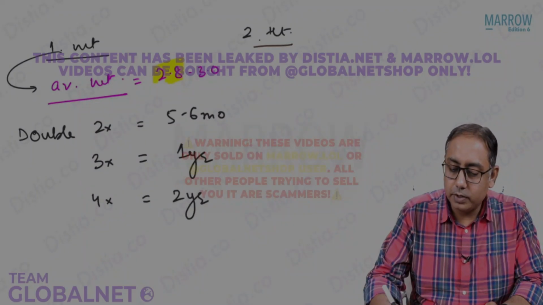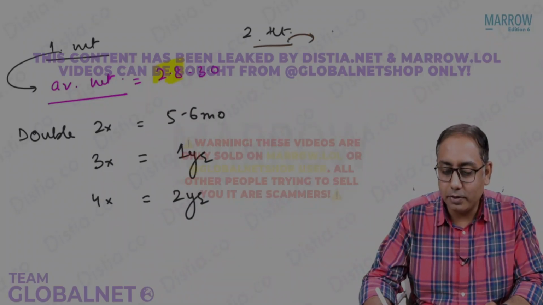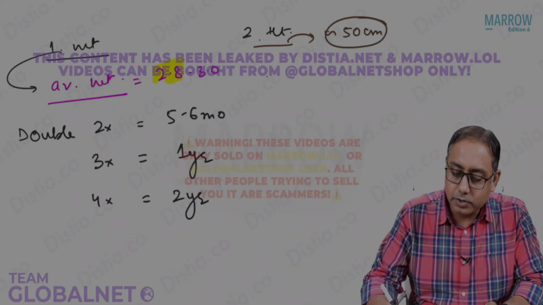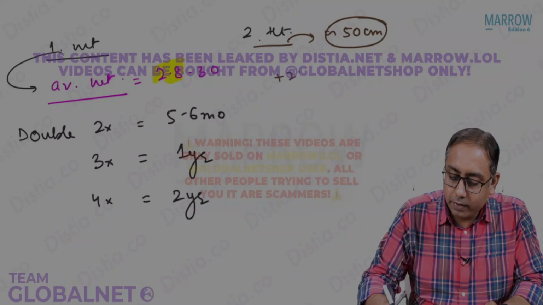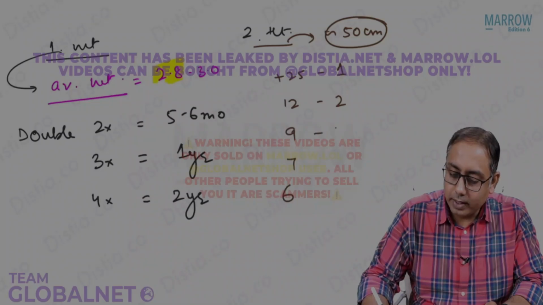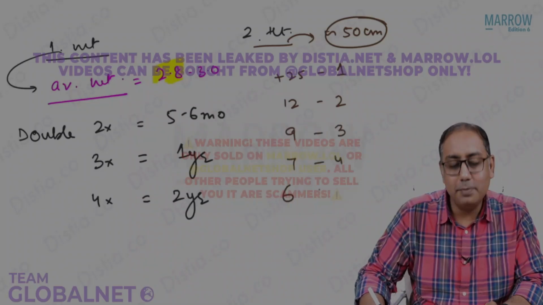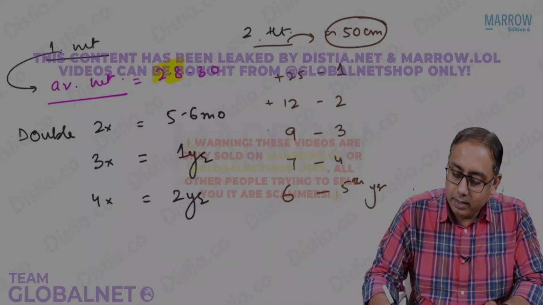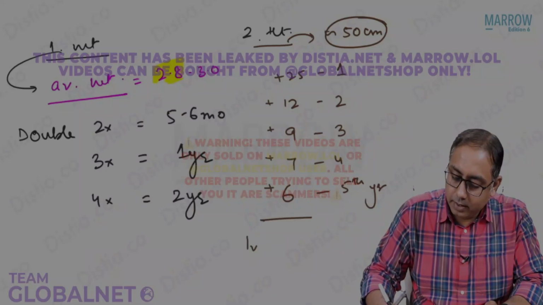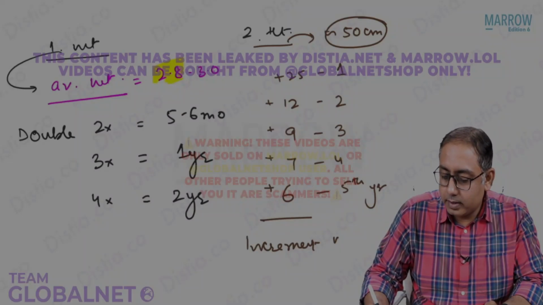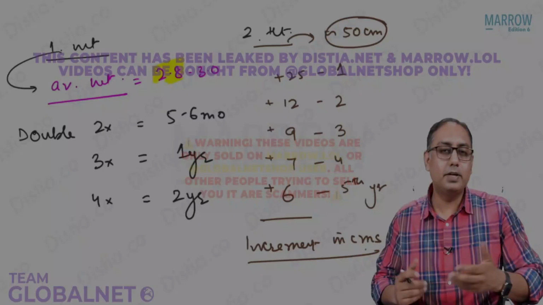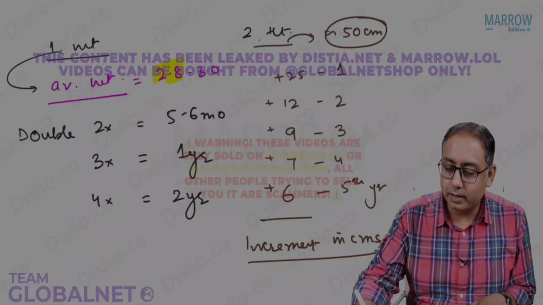Next is about the height or the length of the child. The length of the child is roughly around 50 centimeters at birth. The height is going to increase by 25 centimeters in the first year, 12 centimeters in the second year, 9 centimeters in the third year, 7 centimeters in the fourth year, and 6 centimeters in the fifth year of life. This is the increment in centimeters in height every year. So in the first year 25, then 12, 9, 7, and 6. That's how you can remember the height and the weight.